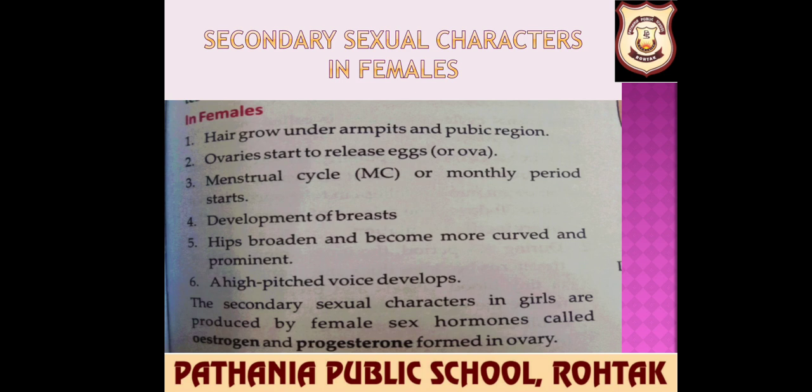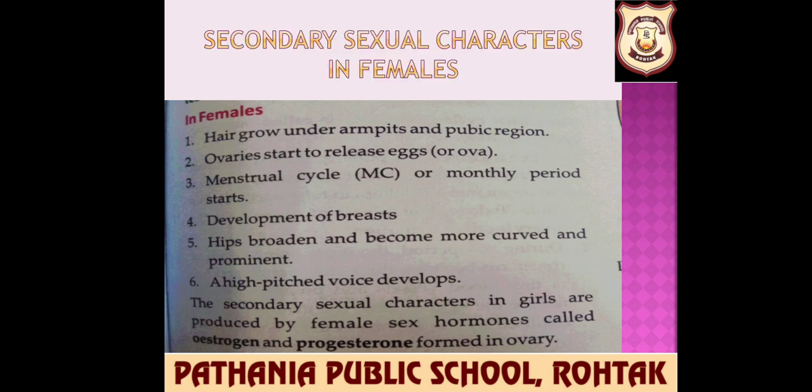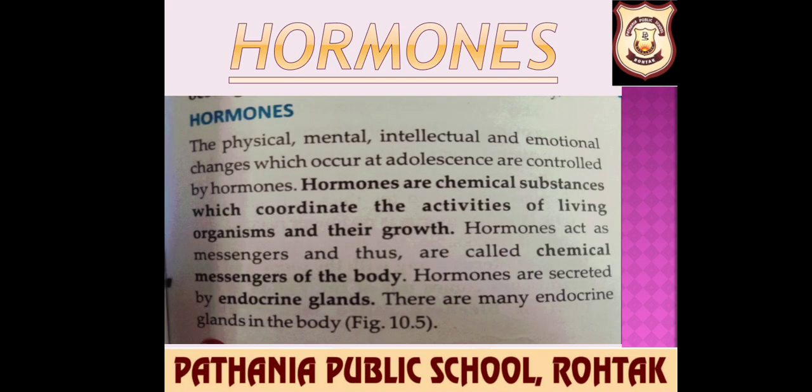Hair grows under the armpits and pubic region, ovaries start to release eggs or ova, the menstrual cycle or monthly period starts, breasts develop, hips broaden and become more curved and prominent, and a high pitched voice develops. I told you in the previous class also that boys have a low pitched voice and females have a high pitched voice. The secondary characters in girls are produced by female sex hormones called estrogen and progesterone, which are formed in the ovary.